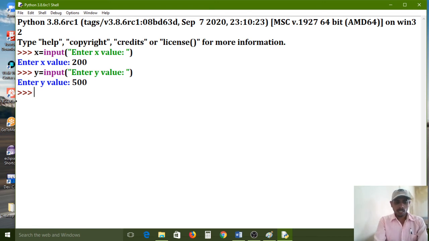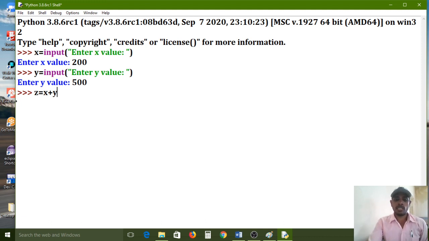Now I declared the z variable as x plus y. Here I want to do an addition operation. What is the result we will get right now? Can anyone guess? If this expression evaluates, x value is 200, y value is 500. This entire expression will get some result, and that result will be assigned to the z variable. Can anyone guess what output we will get here?